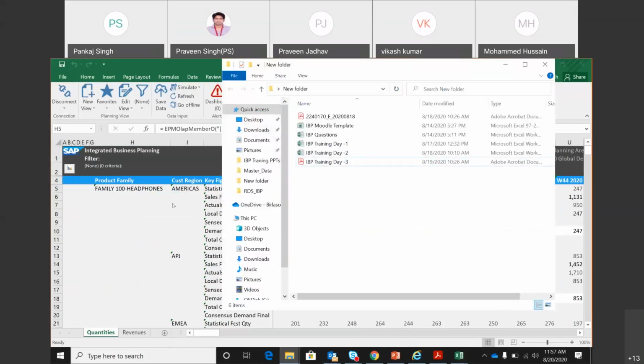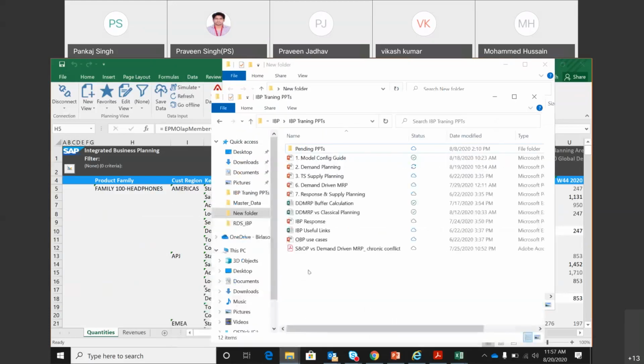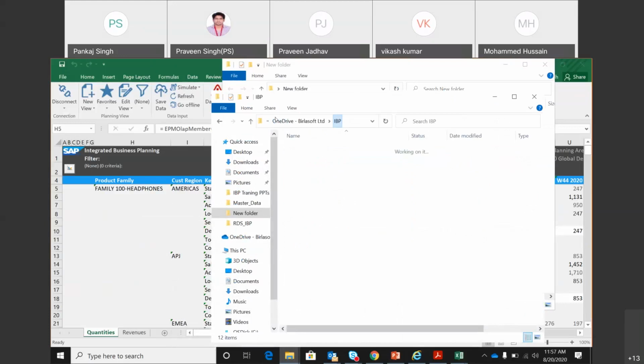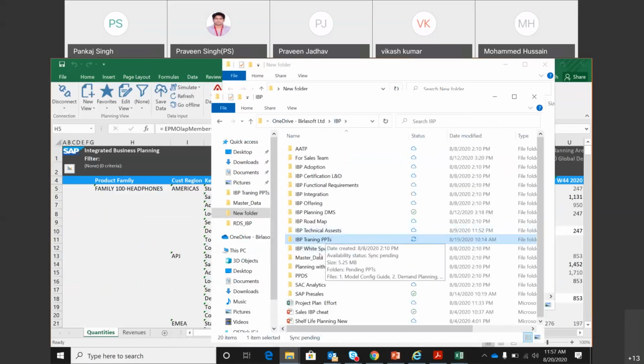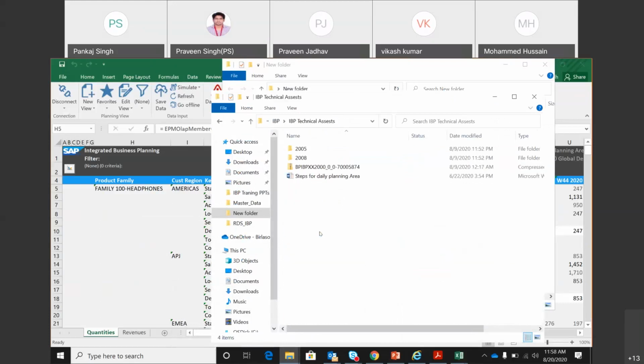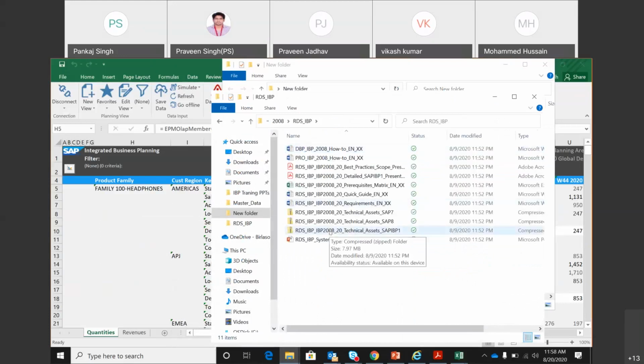Product family is like, suppose we are dealing with music systems. So we have multiple music systems. Like we can club in one, like 2.1, 3.1 or soundbar or anything. So all the finished products which belong to the same nature can be a part of the same family, the same product group we can say.